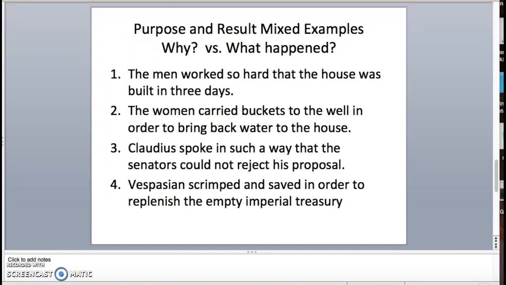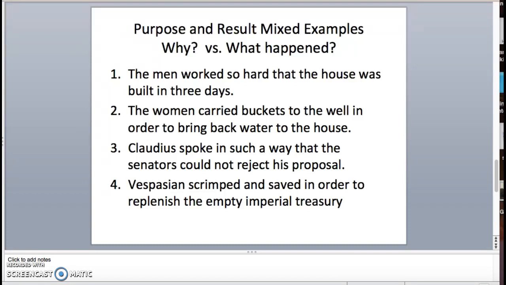Number 3, Claudius spoke in such a way that the senators could not reject his proposal. It's answering the question, what happened? What was the result of Claudius speaking in such a way? Well, the result was that the senators could not reject his proposal. So that result clause from that to proposal.